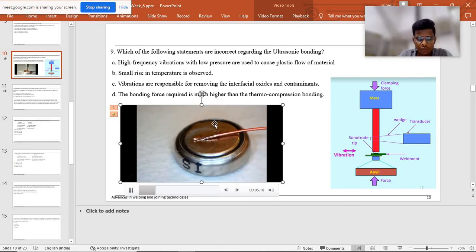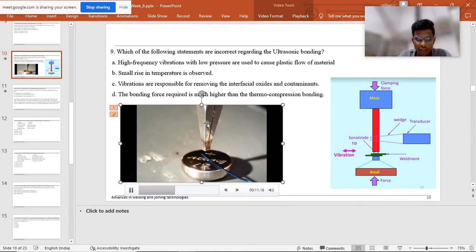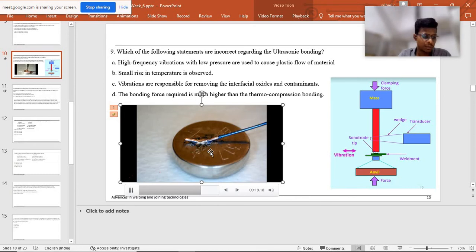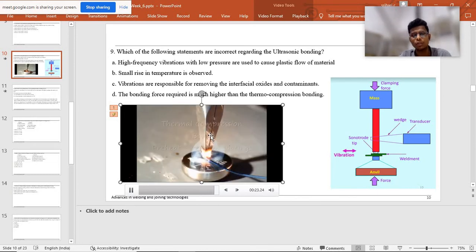Because of this, the electrode, you can observe one more time. They will keep the wire and apply the pressure, and temperature will be more. Because of that, the joint will be happening. So basically, compression force at a higher temperature. This is basically a principle similar to diffusion bonding. So we need to preheat, then we need to apply compression. So obviously, we need to apply more force, right?